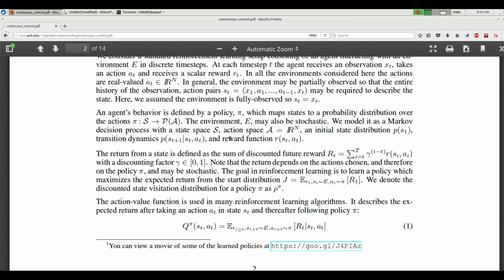And so, isn't it actions would be distributed according to the policy? I've misread. States are distributed according to E. Actions are distributed according to the policy because the policy says what actions you're going to do. Okay, what the heck is E?